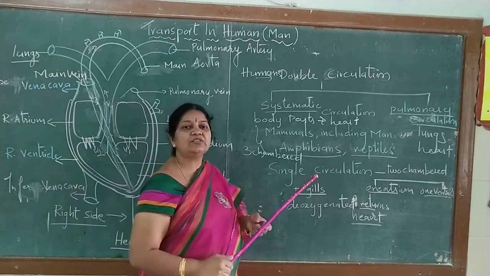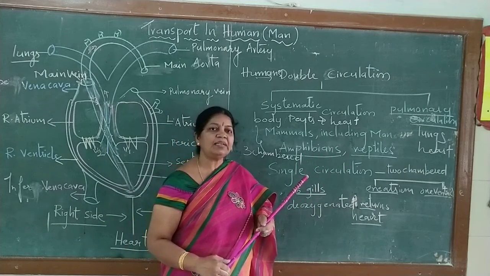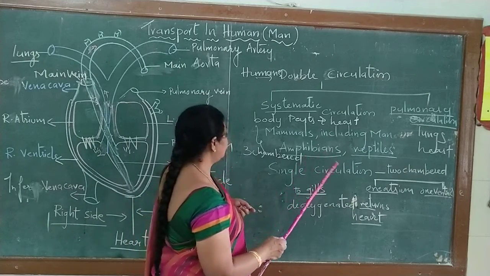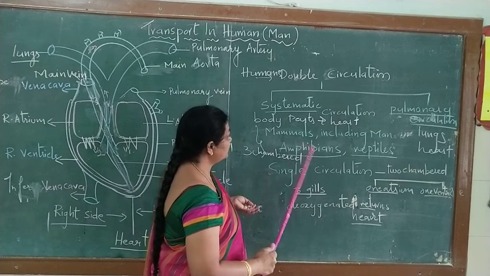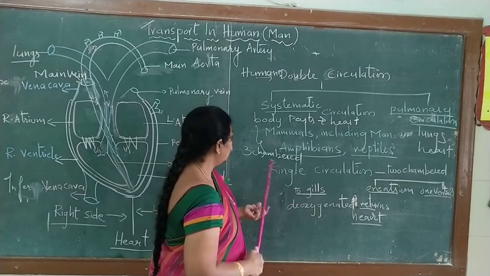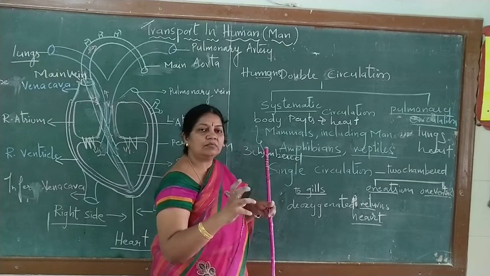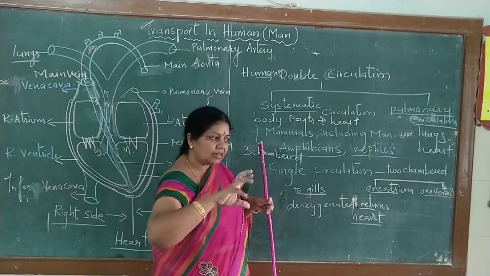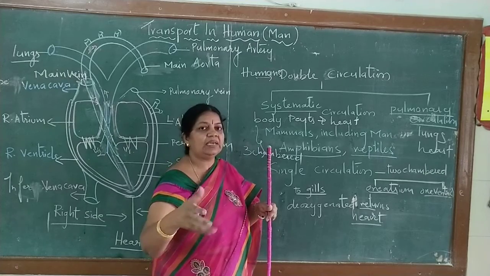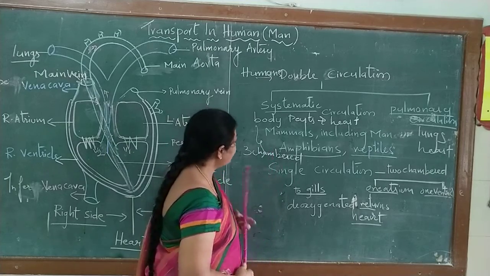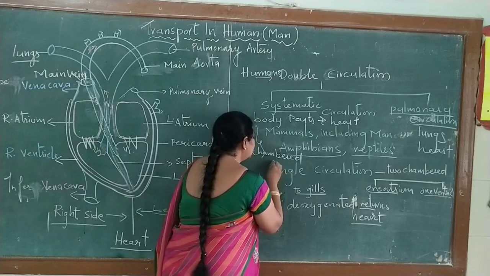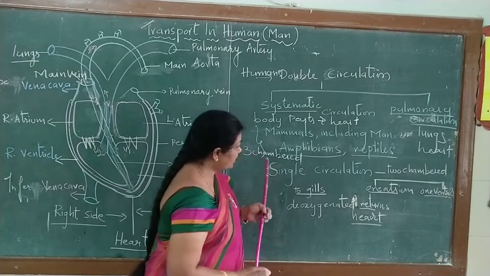That is why there is not much energy requirement in these amphibians and reptiles. You can see that even if the blood is somewhat mixed, they can still exist and live. And now when we come to the other part, that is fishes.